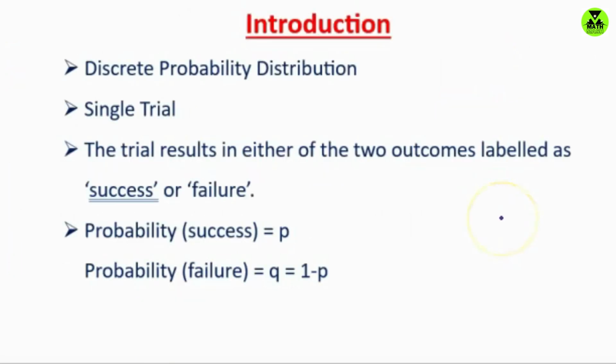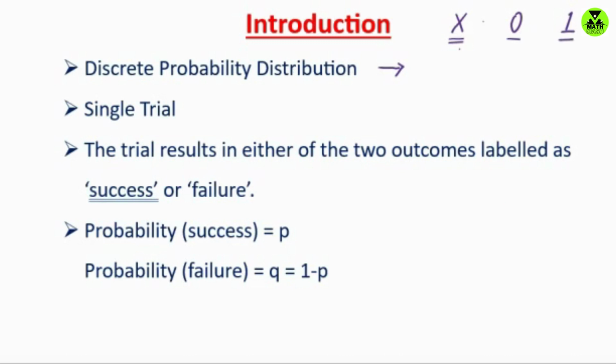Okay, so now coming to the Bernoulli distribution, first point: it is a discrete probability distribution. That means if X is a Bernoulli random variable, it takes only distinct, discrete values. For a Bernoulli random variable, this capital X can take only two values, x equals 0 and x equals 1. So for a Bernoulli distribution, the random variable will take two values, 0 and 1.